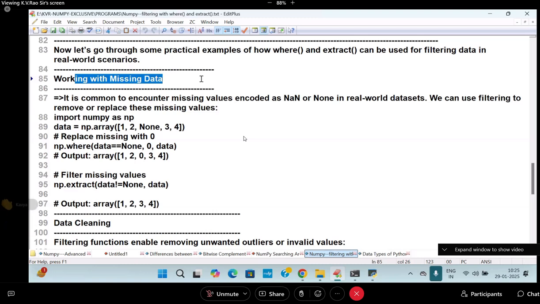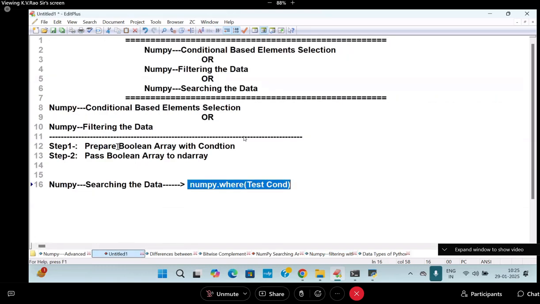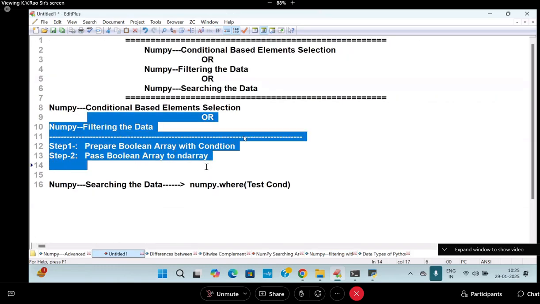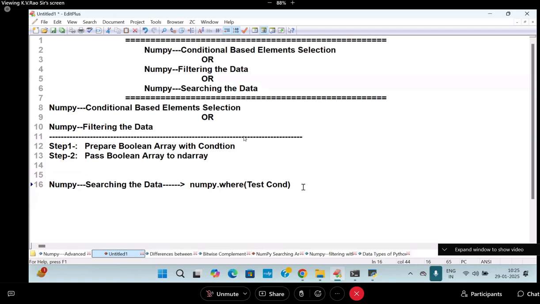You will get all these things in very, very important project level. I need not tell you all these things. Simply I can go for passing Boolean data and it is over, I can say. But I don't want to go for it. What is this now? numpy.where(condition).